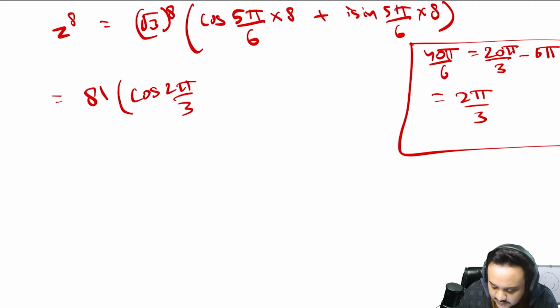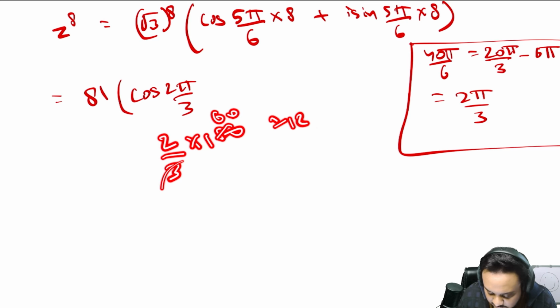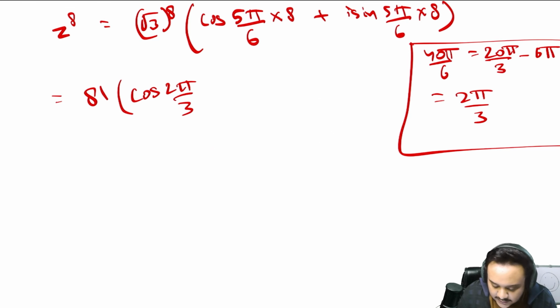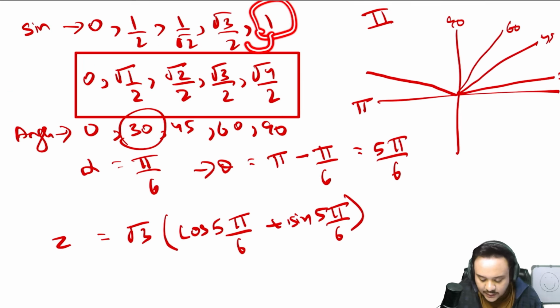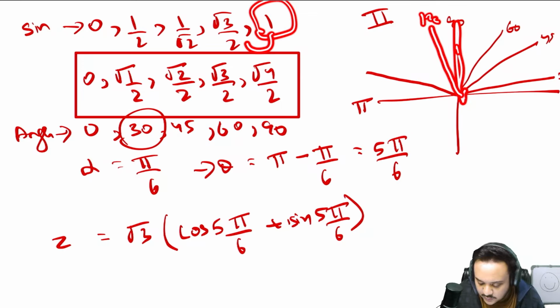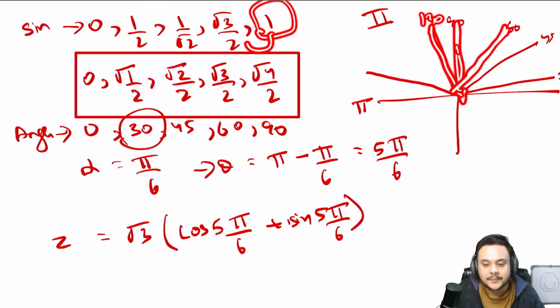And what is, by the way, 2 pi by 3? It is just 2 by 3 into 180, 60. It is equal to 120. So to get the value at 120, you go from 90. Again, you start going backwards, right? You are at 90. So now to go to 120, it is symmetrical to 60, at a difference of 30.